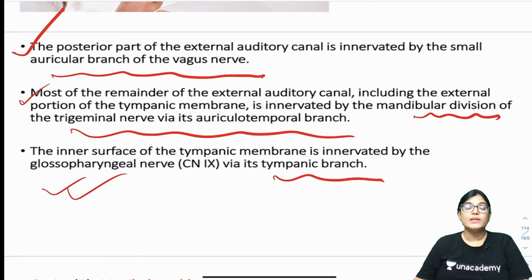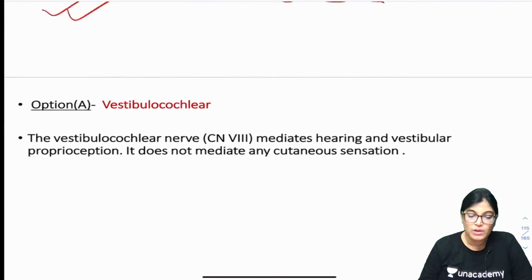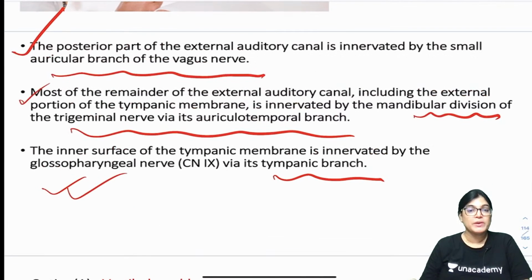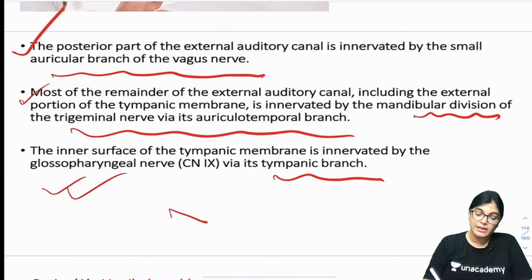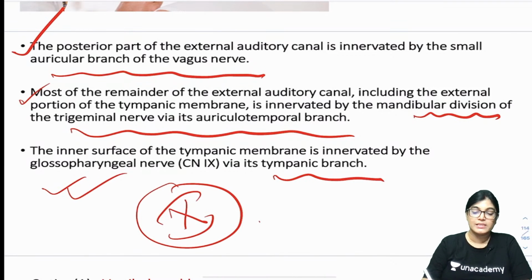Its posterior wall is getting innervation by vagus nerve, and the inner aspect, which is lying of the eardrum, where the external auditory meatus is ending, its medial aspect is getting innervation from tympanic branch of glossopharyngeal nerve. So this is the reason the correct answer will be vagus nerve. You got everyone, is it okay? You got the right answer. That means posterior wall is involved. So 10th cranial nerve or the vagus nerve injury is the correct answer.